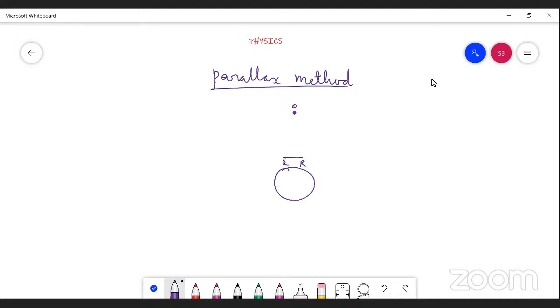Already I told you that is the apparent change of an object, with respect to your left eye and right eye. This apparent change is what we call parallax. Parallax is the apparent change of an object when we see it from two different positions.